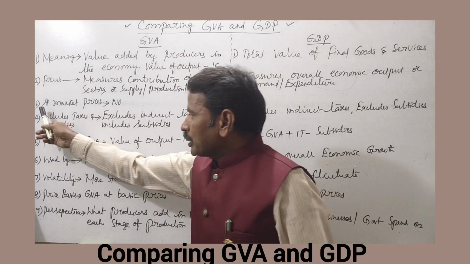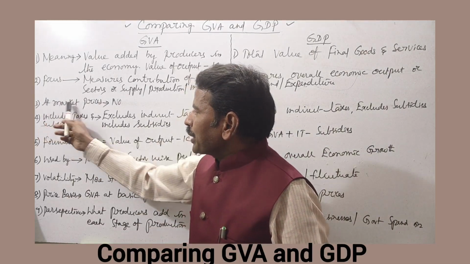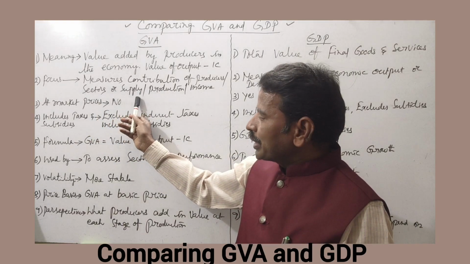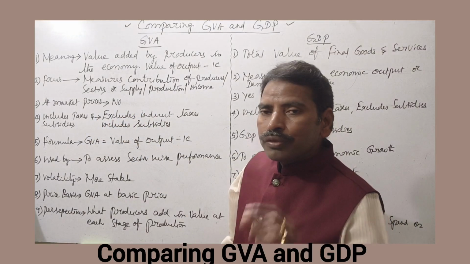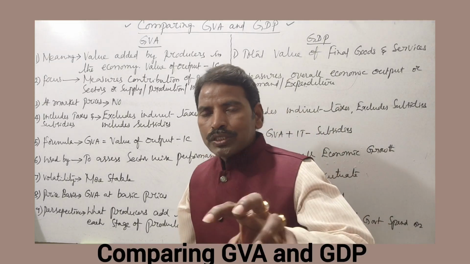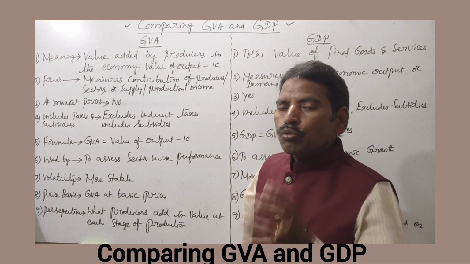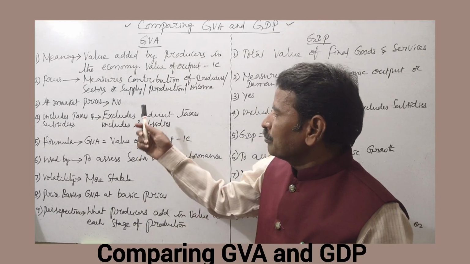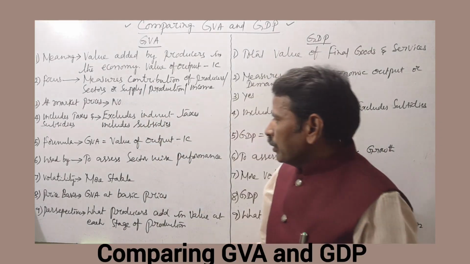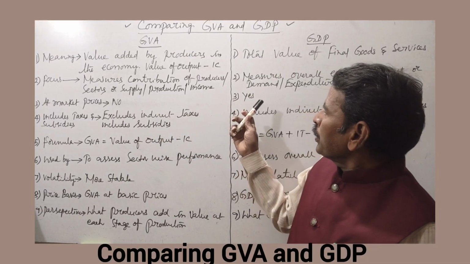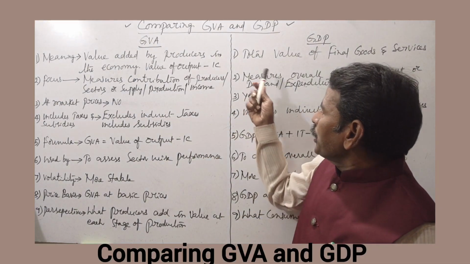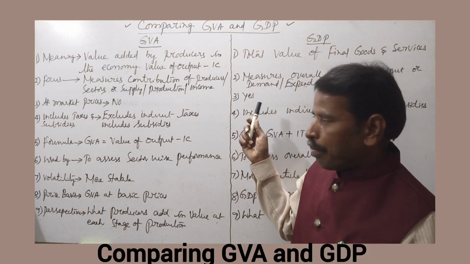Next, third one is market prices. GVA is not considered at market prices; it is considered at basic price. GVA at basic price is equal to value of output minus intermediate consumption. Next, on the other side, at market prices, GDP considers yes.